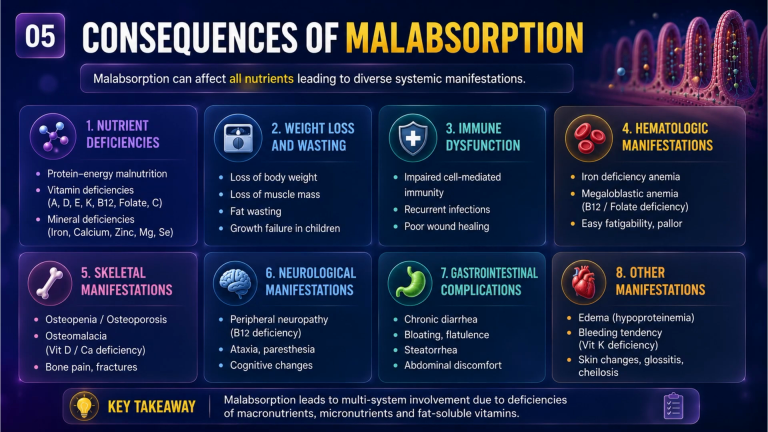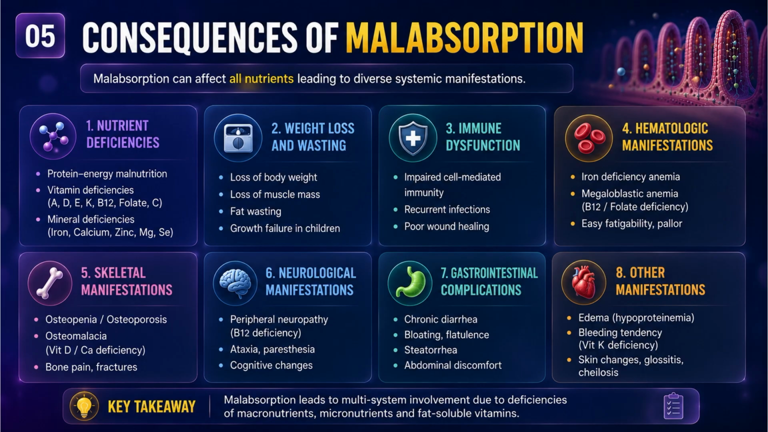Consequences of malabsorption. Malabsorption affects every system in the body. First is nutrient deficiency. Patients develop protein deficiency, vitamin or mineral deficiency. Second is weight loss and wasting. There is loss of body weight, muscle wasting, fat loss, and growth failure in children. Third is immune dysfunction. Patients become prone to recurrent infections and poor wound healing. Fourth is hematological manifestation. This includes iron deficiency anemia, megaloblastic anemia, fatigue, and pallor.